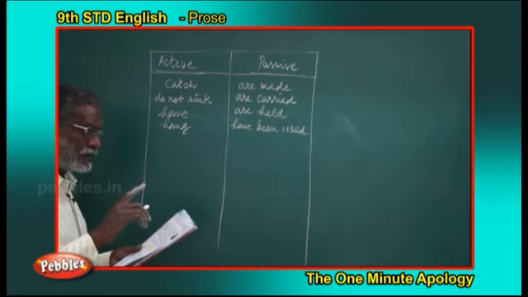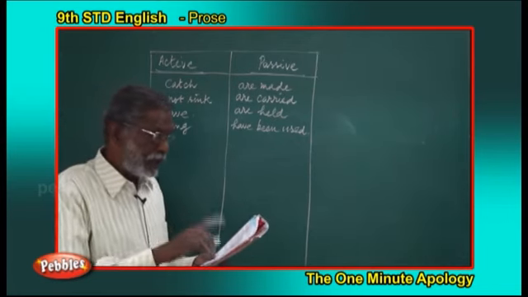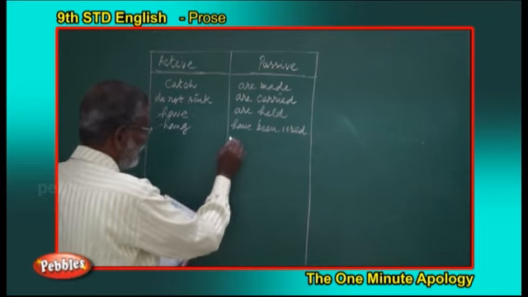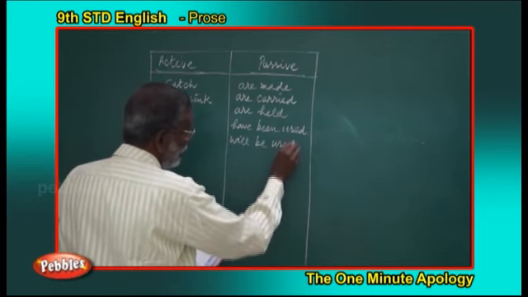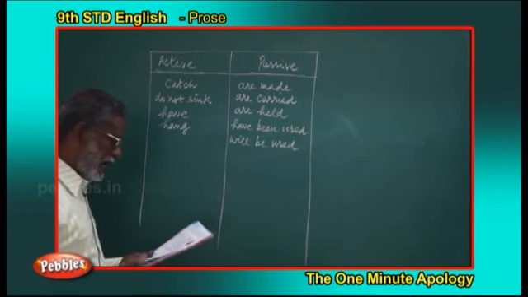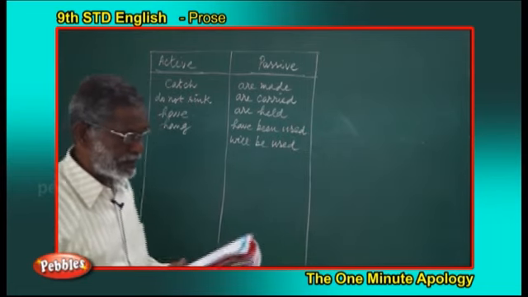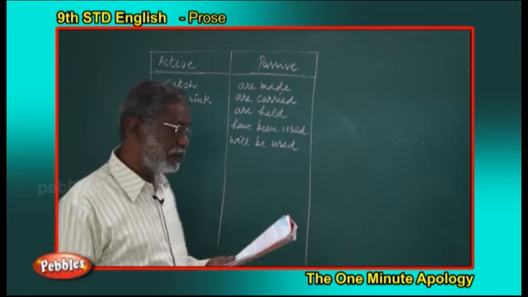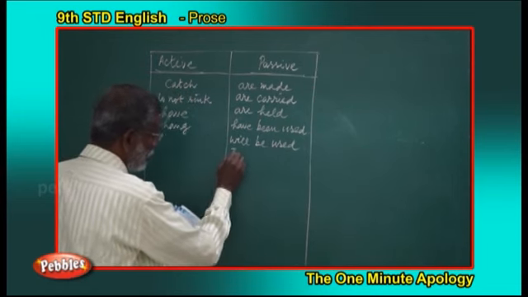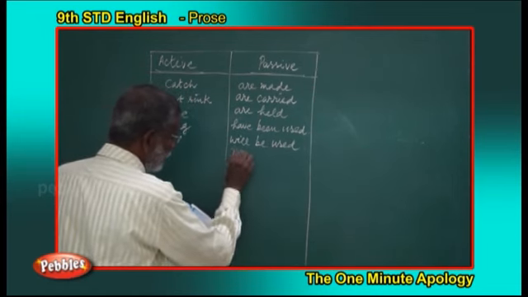Will be used. It is a passive form. Last night I was taken. I was taken. Taken is the third part, so it is passive. Was taken.